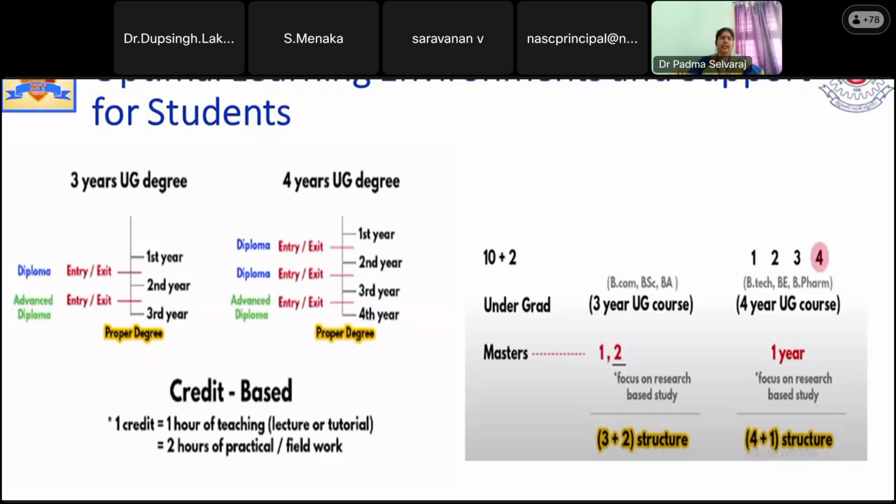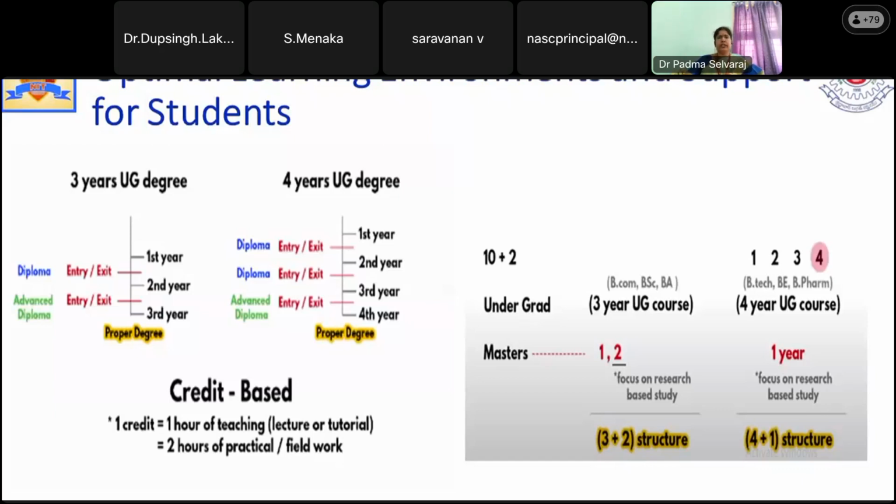So what they have decided is to break each and every year. It is common for both the 3-year UG degree as well as the 4-year UG degree. After completion of the first year, they can exit. They can go out of the institution by getting a diploma. After that, in the second year, I'm speaking about the 3-year UG degree, they will be getting an advanced diploma, and after completion of 3 years, they will be getting a proper degree. This is the scenario for the 3-year UG degree.